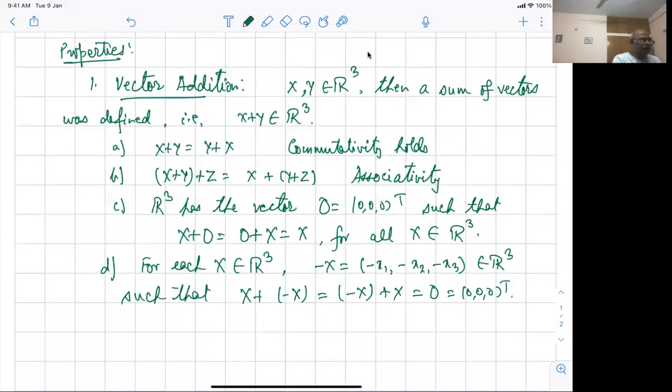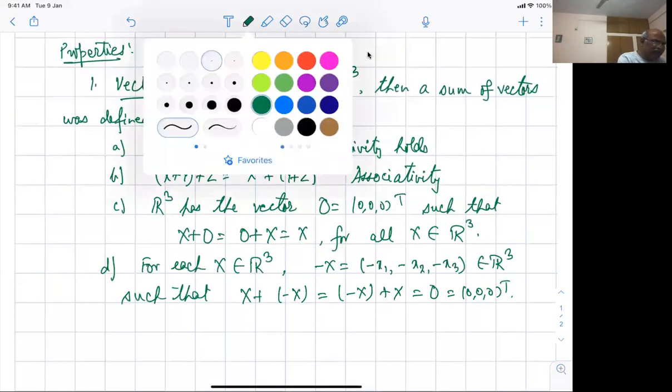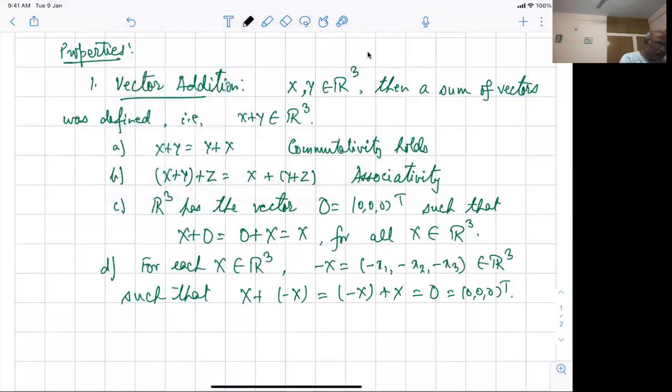So these were the things that were important for us. I'll just write what they are called, as they have special names. Zero is called the additive identity, that if you add 0 you get the same thing.